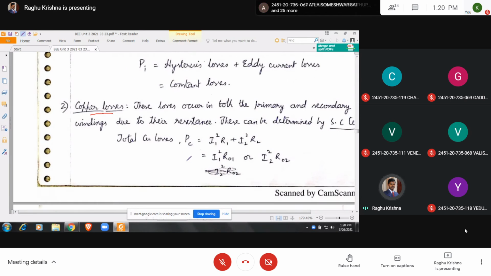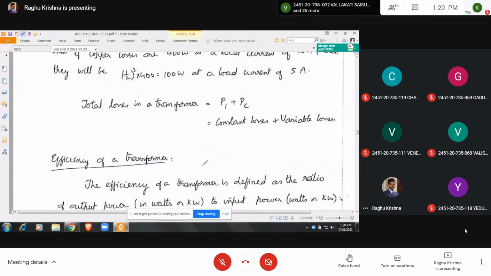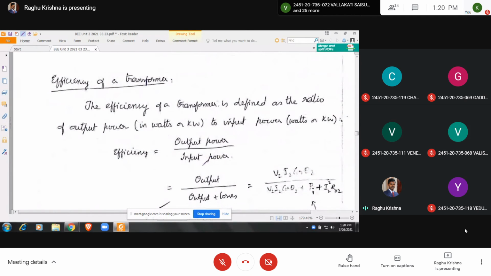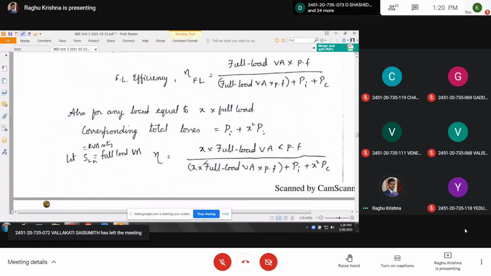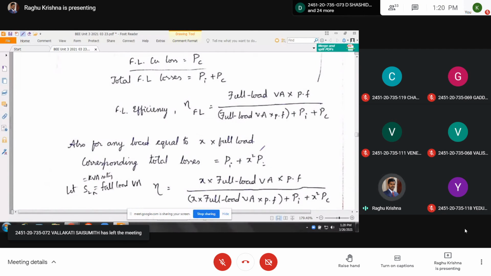This can be written as I1 square R01 or I2 square R02. So if you understand this I square R, it is enough to solve the problem. The problem is very important. For solving problems on efficiency, these are required. So let us take the problem here. But before going to that, let us see these two formulas.